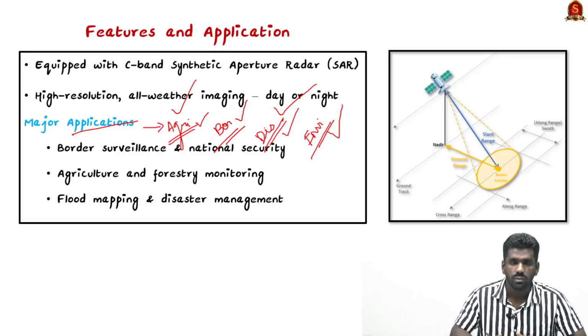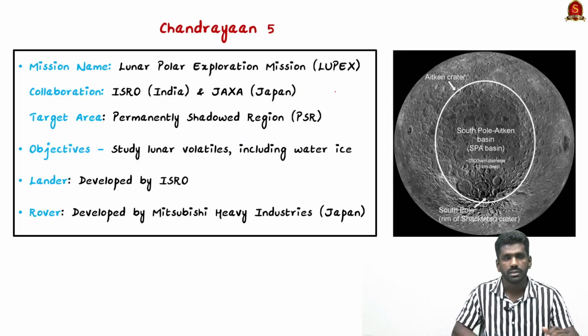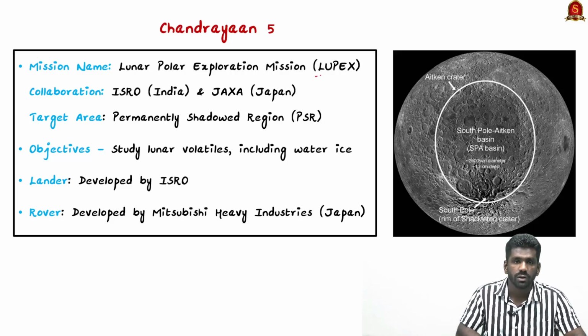Now let us discuss Chandrayaan 5. See, the Chandrayaan 5 mission is also named the LUPEX mission, Lunar Polar Exploration. So basically this mission is going to study the moon's south pole.